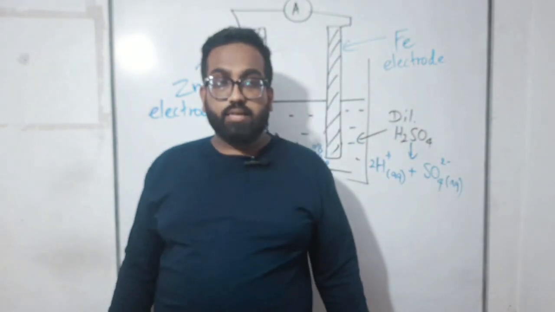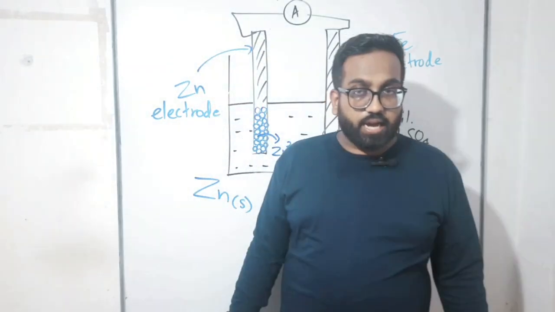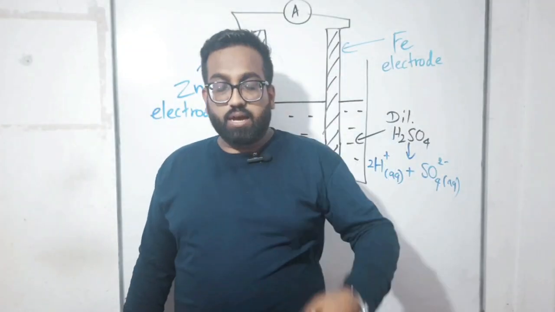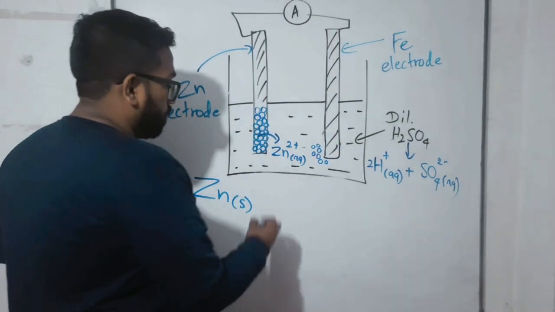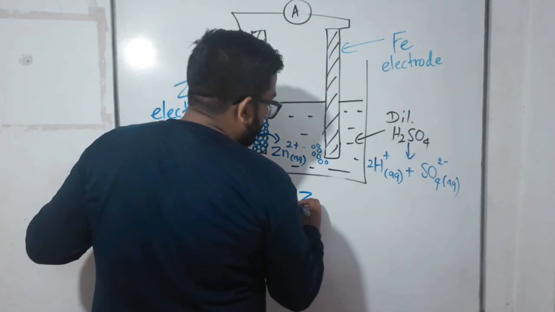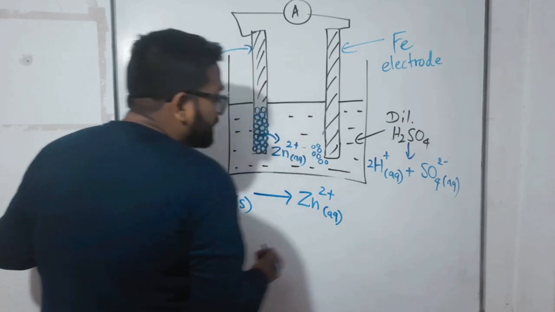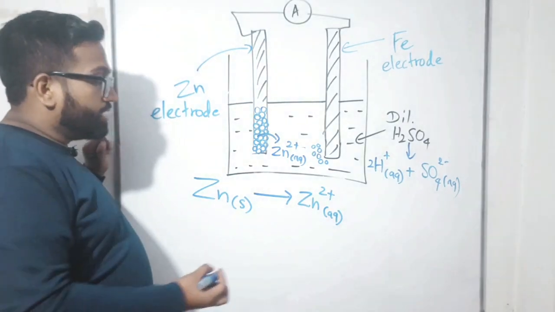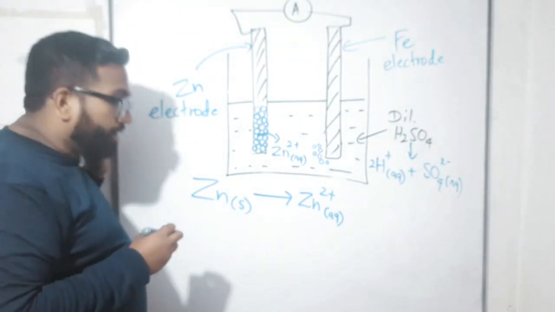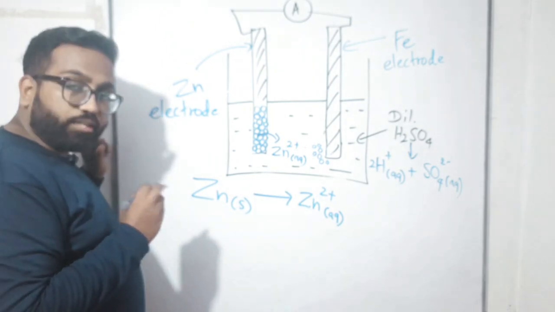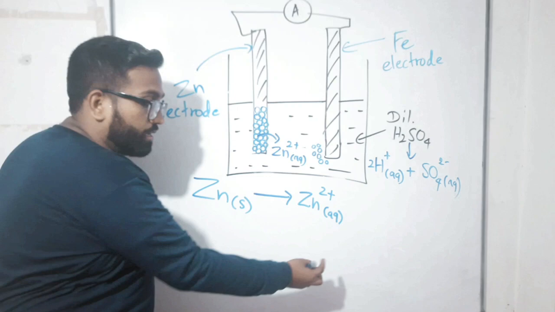That is known as what? Mercury. So apart from mercury, every other metal is mainly a solid. So zinc is a solid metal first. Then zinc converted to the zinc 2+ ion. Now the ion is in solution. They jump into the solution after becoming ions. So what should the physical state of zinc 2+ be?